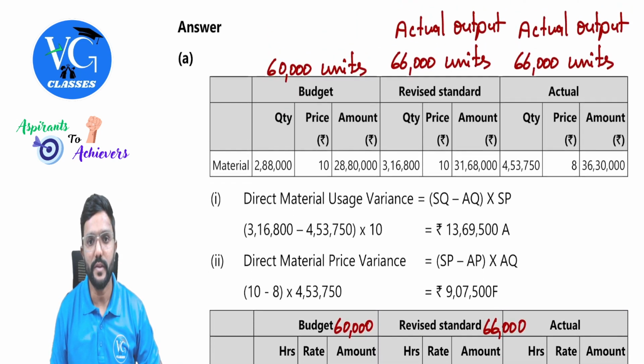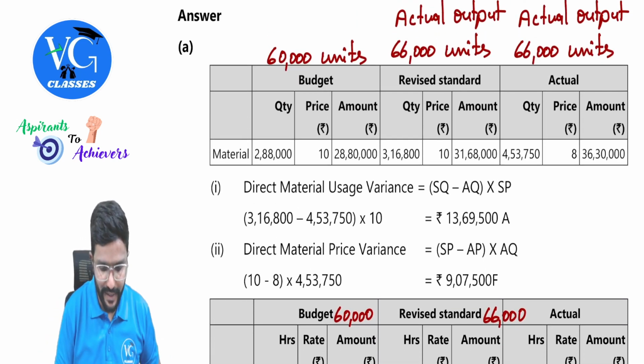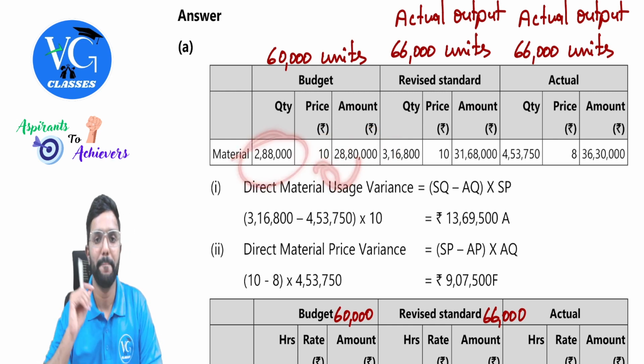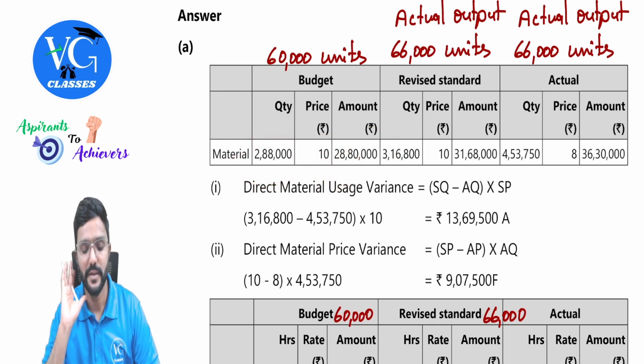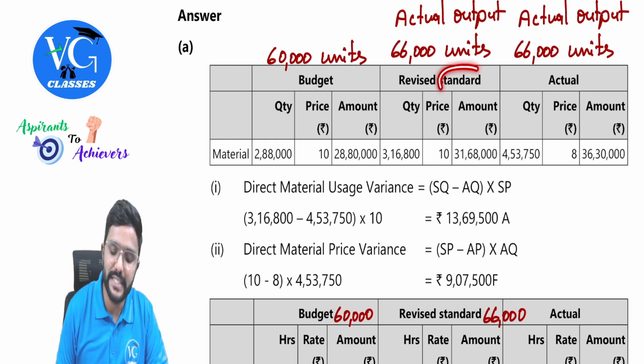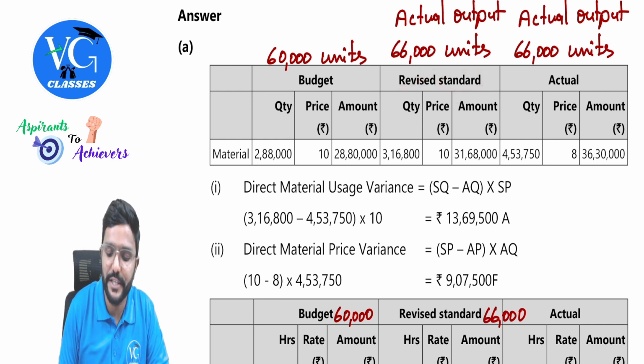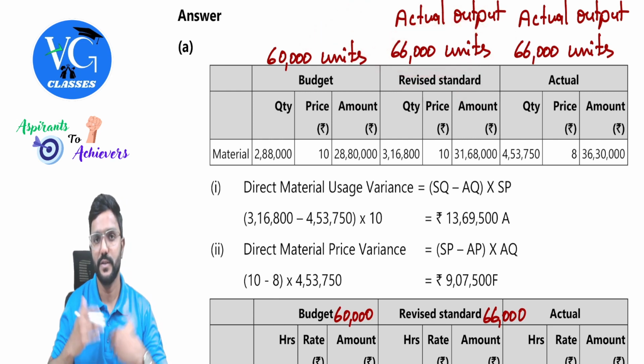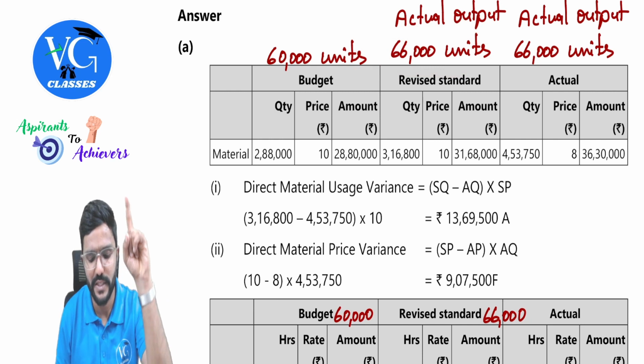First, materials calculation. Budget is given for 60,000 units. So cost is 28 lakh 80,000 and price is given as 10. If you just divide it, you will get quantity, the budgeted quantity, not the standard quantity. If I want to calculate standard, then it should always be for actual output. Budgeted output was 60,000 units, whereas actual output is 66,000 units. So can we convert? Yes. Hope you understood this calculation.